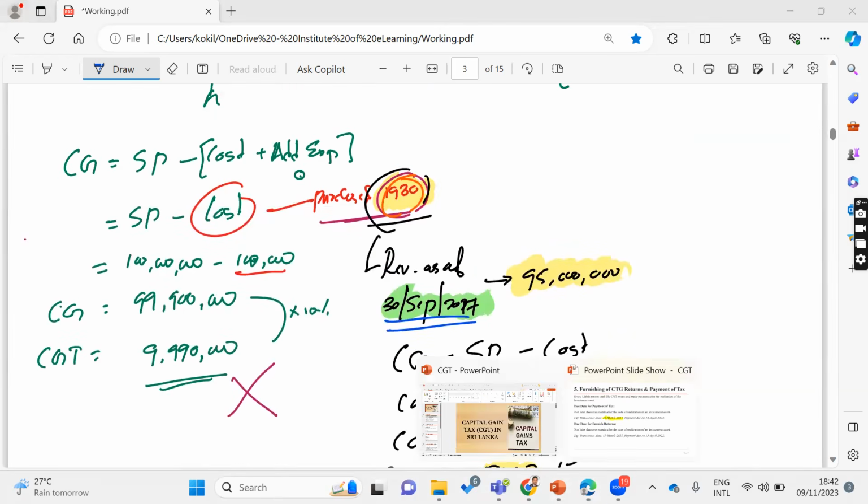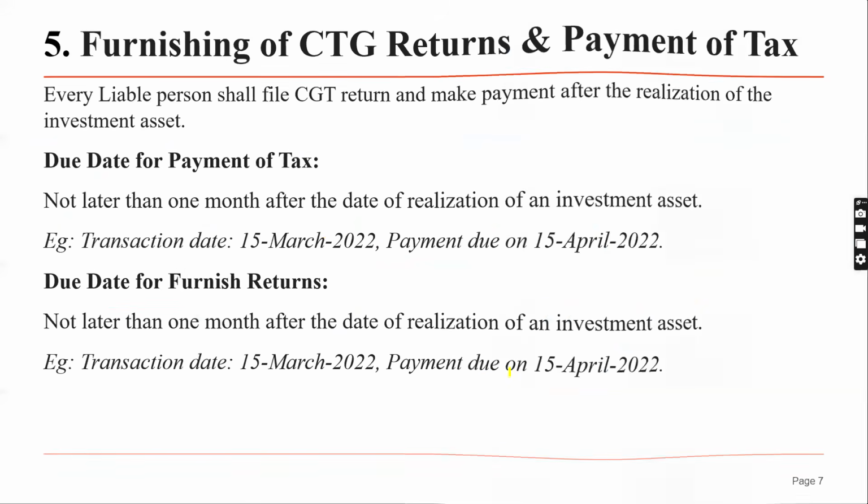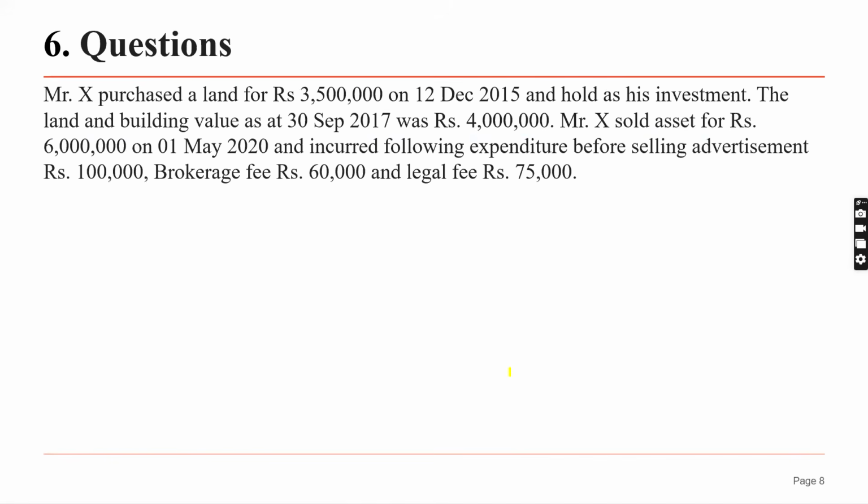Right? Here again, let's look at this example. Mr. X purchased a land for 3.5 million in 2015. Then he held it as an investment, so it becomes an investment asset.